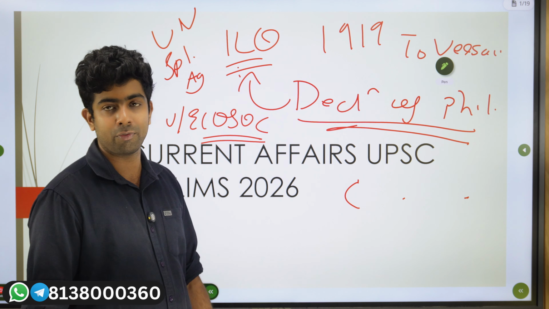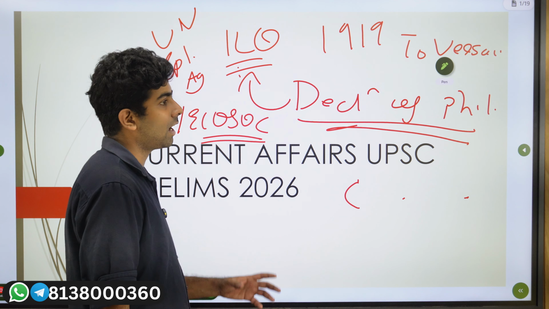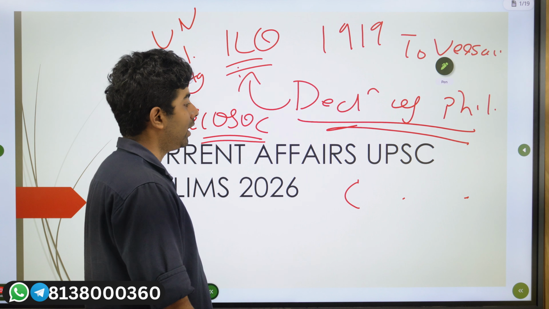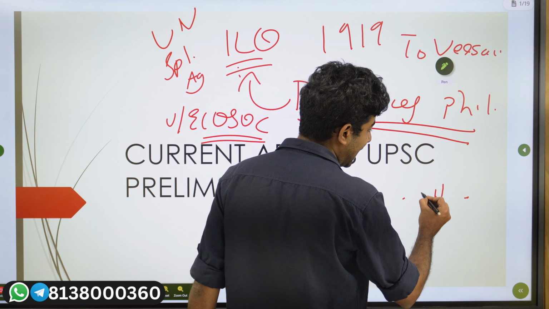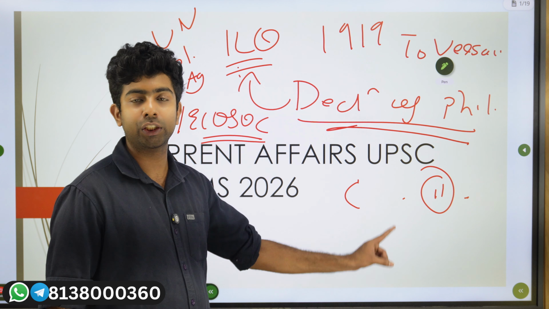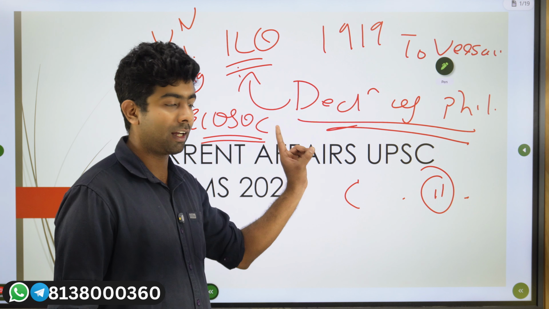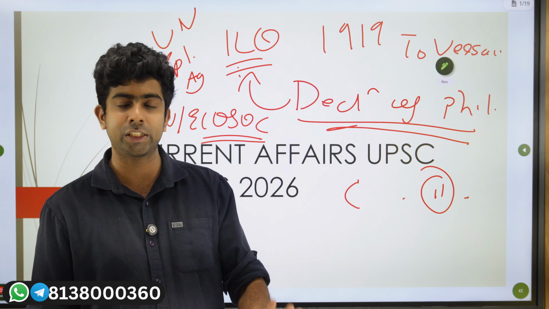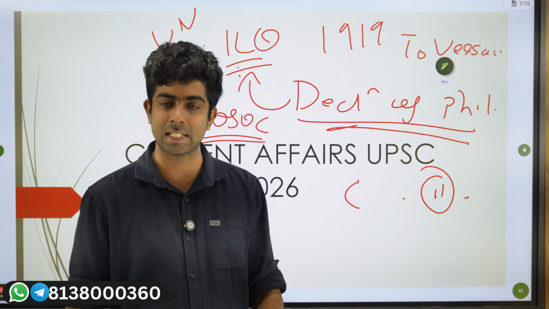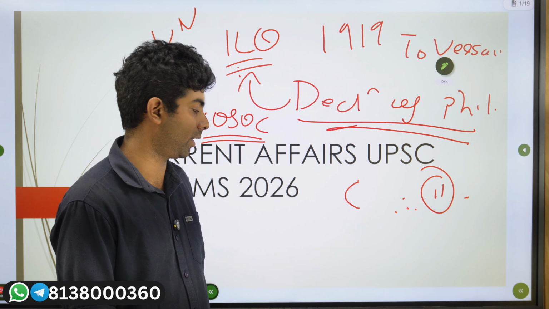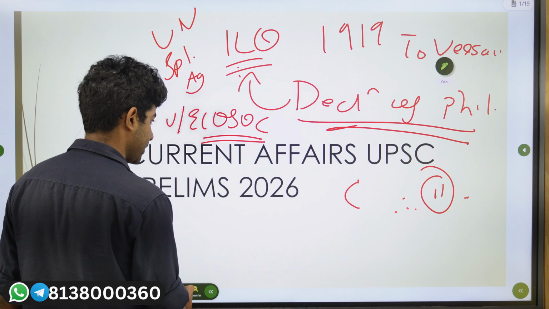Now the next important fact is regarding the foundational conventions of the ILO. As of now there are 11, keep in mind, 11 foundational conventions of the ILO. Actually there were only 8, but after the recent convention on occupational safety, the total number of foundational conventions is 11.